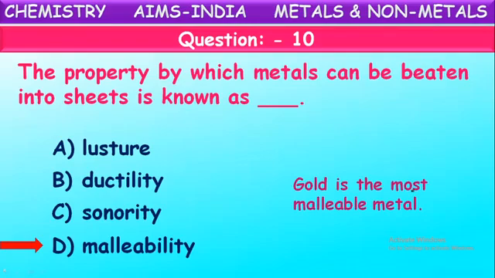We can see these very thin gold foils often on the sweets. Sometimes, mostly, we see silver foil on the sweets for decoration. The silver is made into very thin sheets because of its high malleability. Often, gold is also used for decorating these sweets. A thin layer of gold is used to decorate because gold has high malleability.